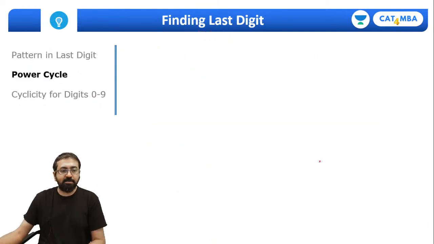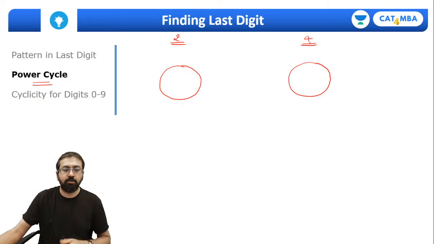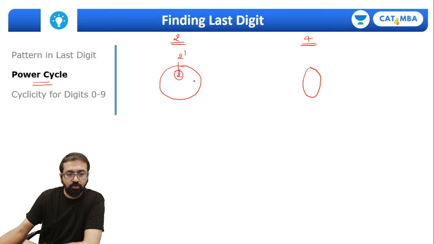The same concept can be represented by something called a power cycle. I can represent it pictorially using a circular diagram. So let me show you over here. It can be represented this way. For 2 I will represent it over here, and for 4 I will represent it over here. For 4 we will not use a circle, we will use an oval. So 2 raised to 1 I will write over here and the last digit is 2. 2 raised to 2, let's write over here, last digit is 4. 2 raised to 3, we will write here and the last digit is 8. 2 raised to 4 is 16, so the last digit is 6.